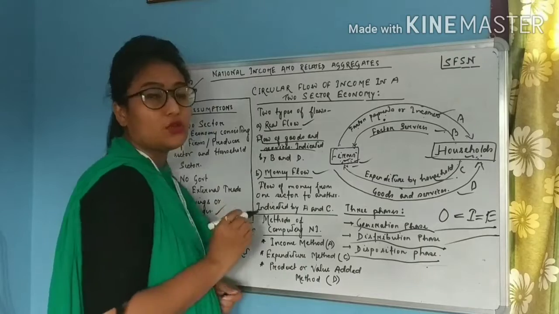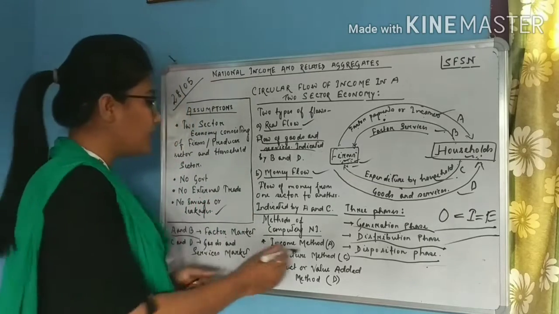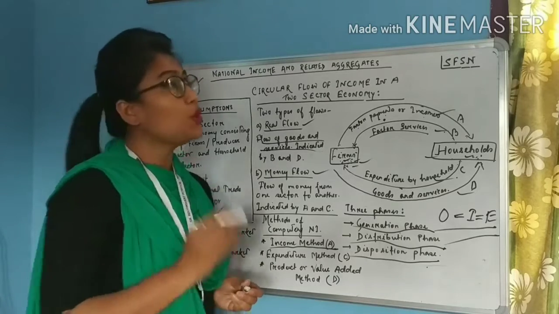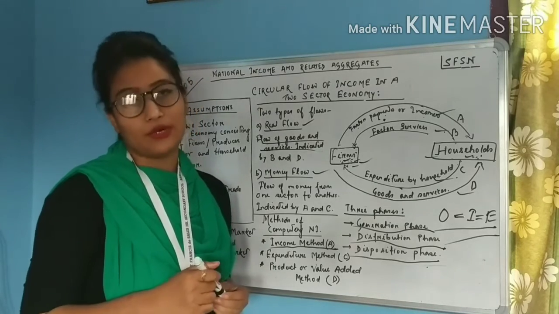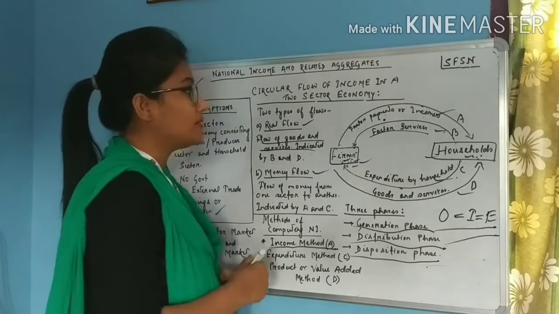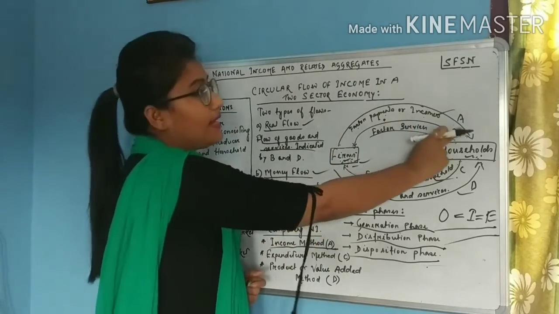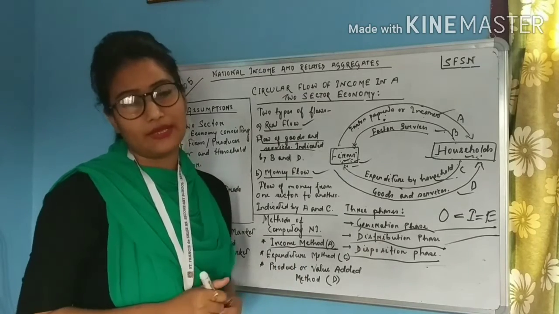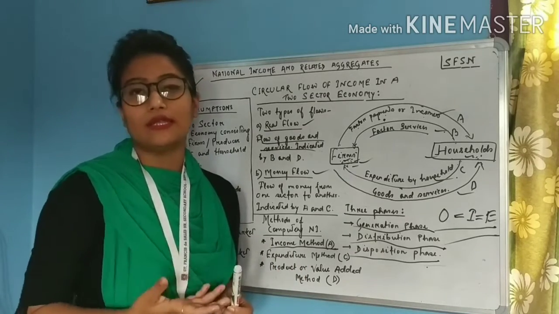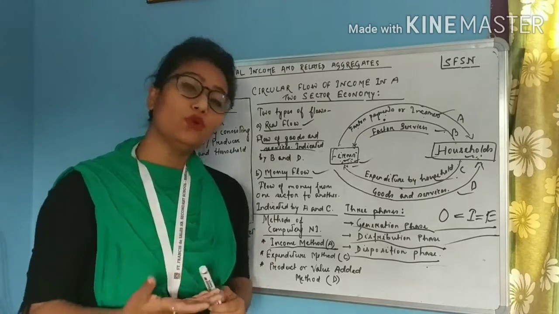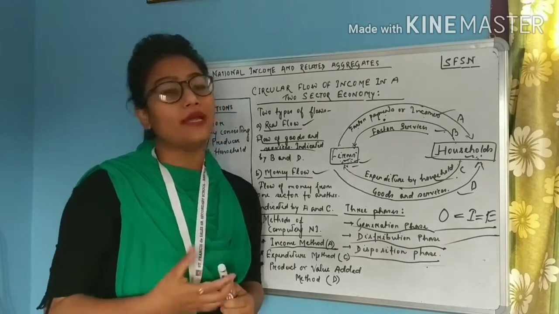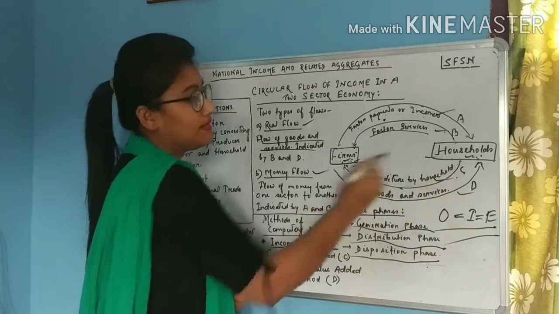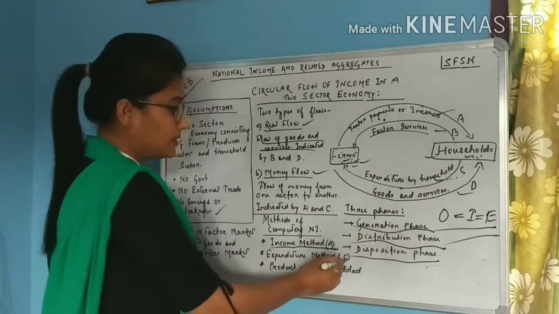So the three methods which give us our national income are, first, the income method. Income method means the total income which is earned by the factors of production for rendering their services. So it is indicated by A. Second one is the expenditure method. After getting the money or income, the factors will spend that money to buy goods and services from the farms. So this is indicated by C, expenditure method.